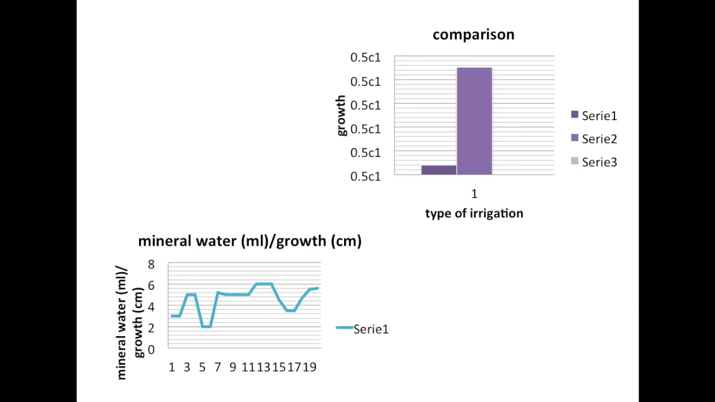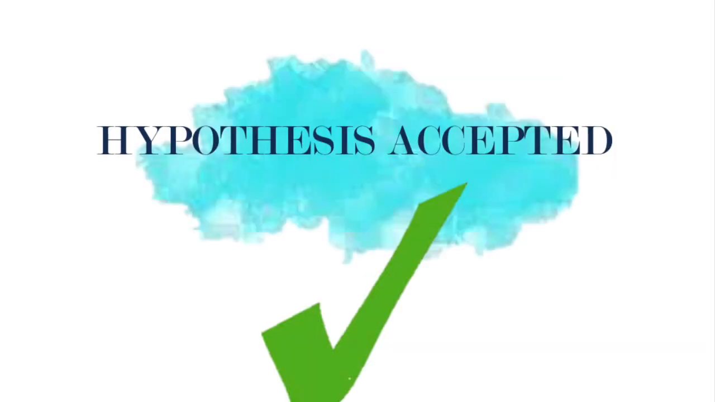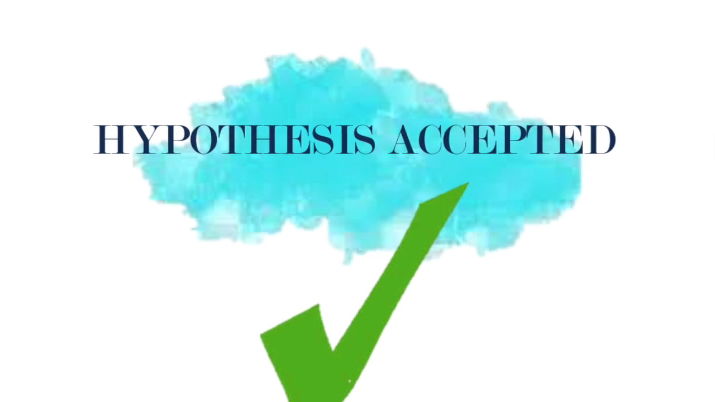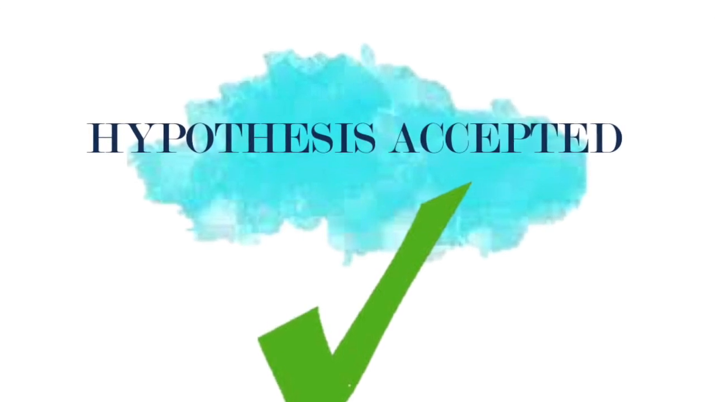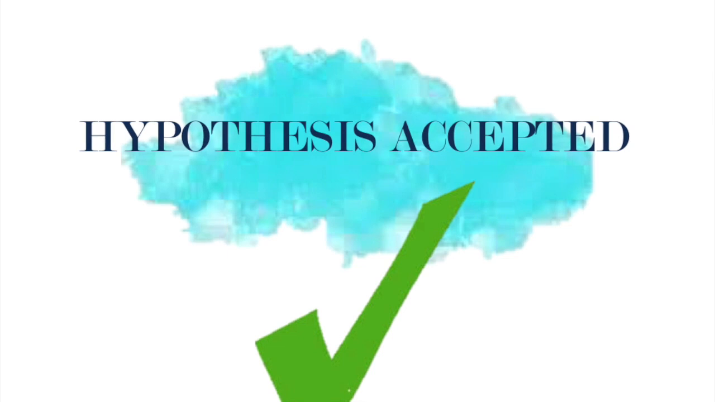As you can see in the chart, neither the growth in centimeters nor the millimeters of the sparkling water plant was constant. After reading the charts and looking at the pictures, we can say that this hypothesis is accepted. This statement is supported by the fact that all the seeds grew differently.